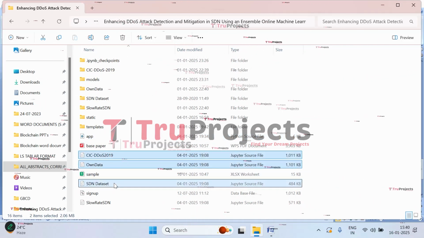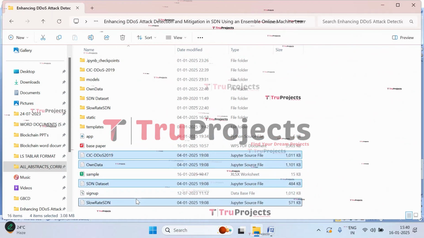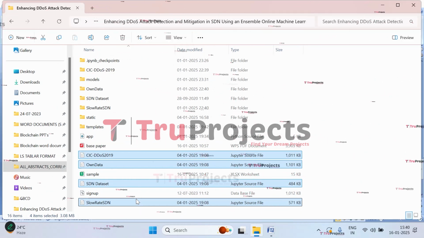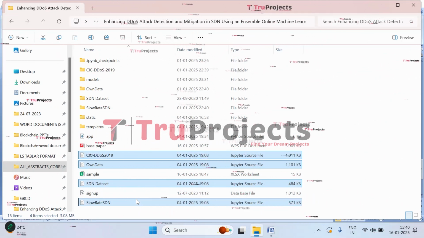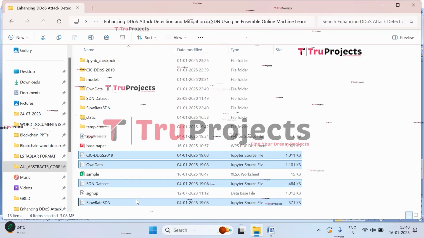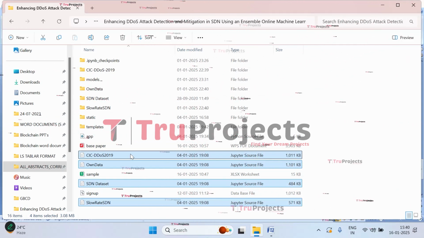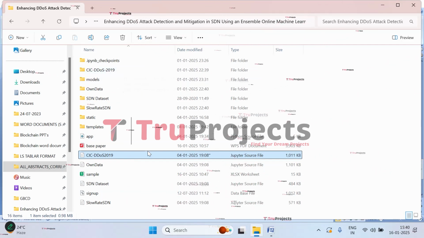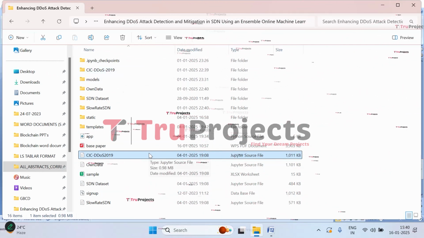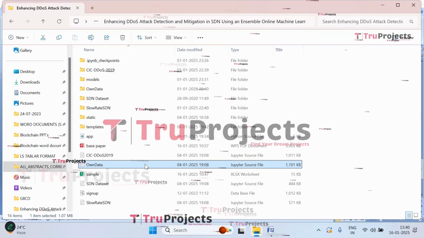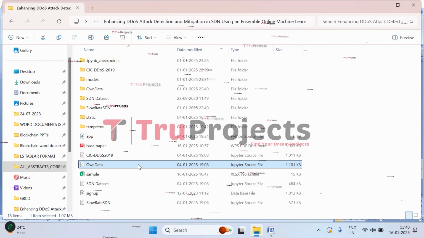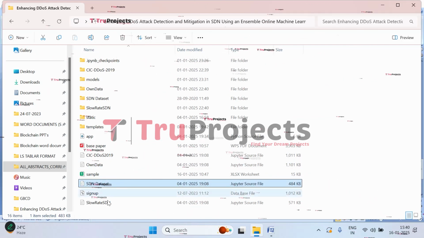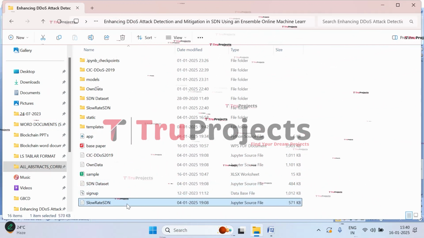And here we have a total of 4 notebook files. These are Jupyter notebook files, which contain the combination of code, graphs, and outputs all in one place. It allows users to write and execute code in individual cells, making it a popular choice for data science. In this Jupyter notebook, we will be loading the CIC DDoS 2019 dataset, pre-processing it, and training all the models on that dataset. In this one, the custom dataset is loaded, we train all the models and do the prediction for this dataset. Similarly for the SDN and slow rate SDN datasets.